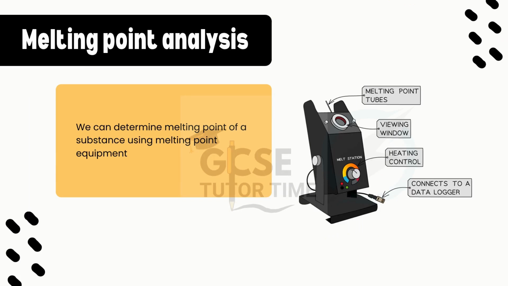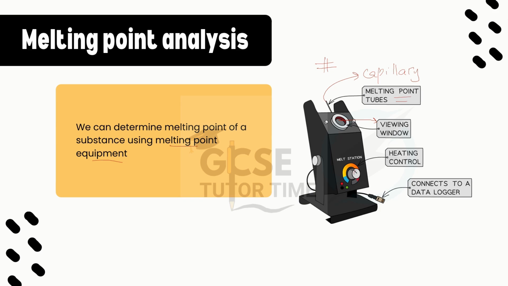Melting point analysis. We can determine the melting point of a substance using melting point equipment. In this image, you can see the apparatus. It has melting point tubes. Here, this is the capillary where you add the solid which has to be melted. This is the viewing window where you can see whether the melting has taken place or not.